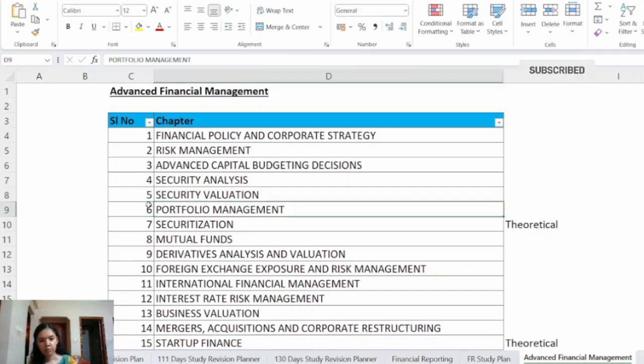Then we have chapter number 6, Portfolio Management. This is one of the longest and one of the most important chapters of the syllabus. Some topics covered under this chapter are standard deviation, covariance, Markowitz model, capital market theory, and also some ratios like Sharpe ratio, Treynor ratio, and Jensen's alpha.